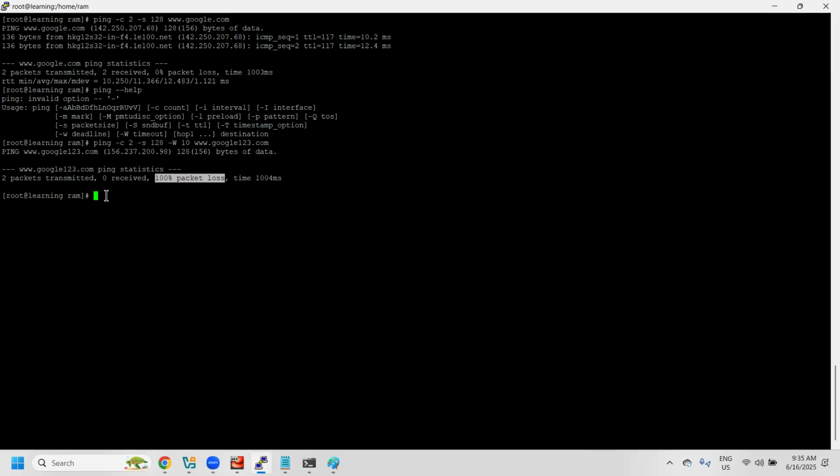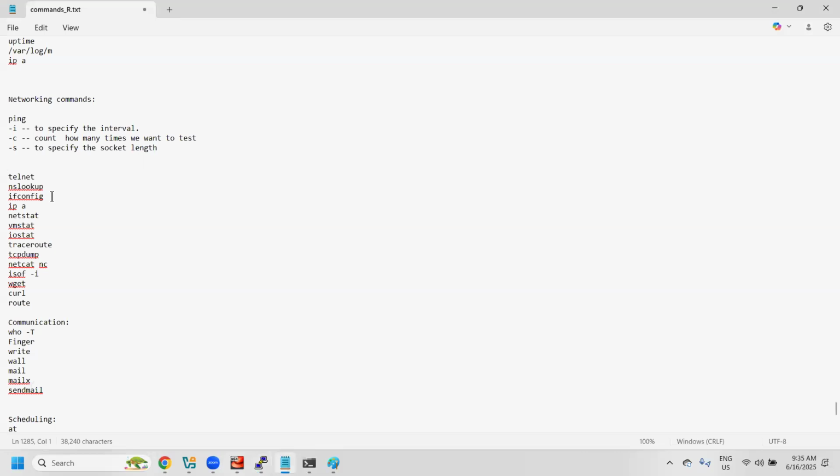If you want to ping for a specific Ethernet interface, we can also use hyphen I to specify the specific Ethernet. So these are the main options you need to remember. Hyphen W means to specify the timeout.